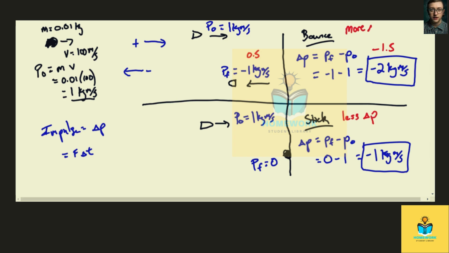You have more change in momentum when you bounce, which is why a lot of times in car crashes and stuff, when you crash in a car, you don't want the car to bounce. You want the car to stick because there is less of a change in momentum if you stick than if you bounce.